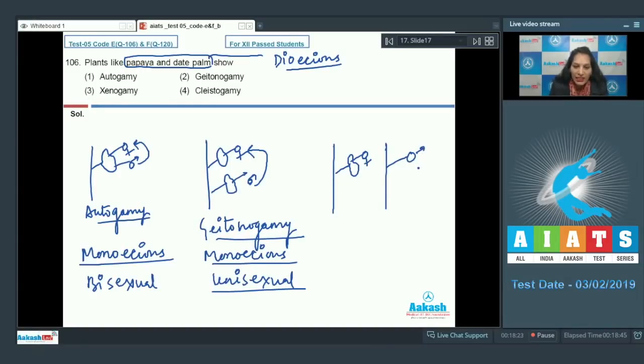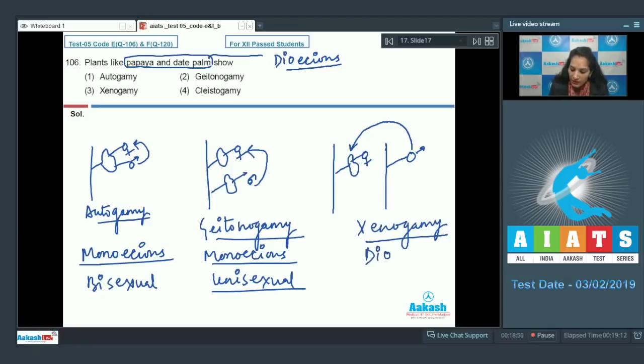So male and the female plants are different in case of papaya and date palm. So the pollen grains of one plant can be transferred to the stigma of the another plant. In this case, autogamy and geitonogamy cannot take place. Only the conditions which can be favored is for xenogamy or the cross-pollination.